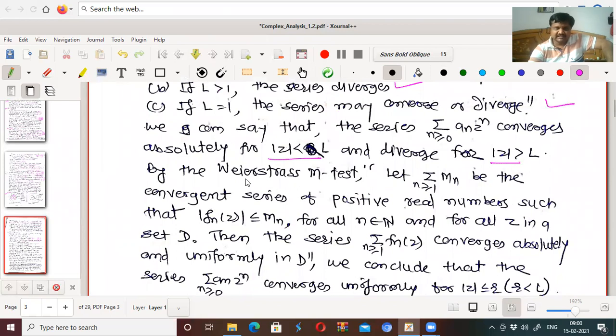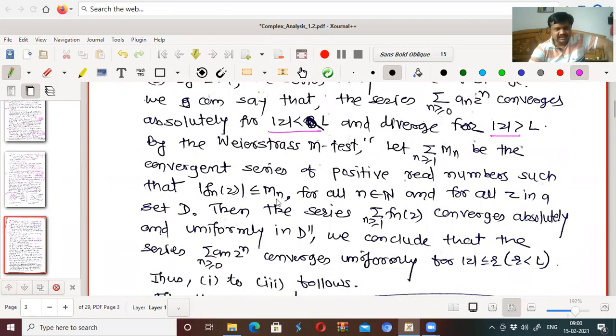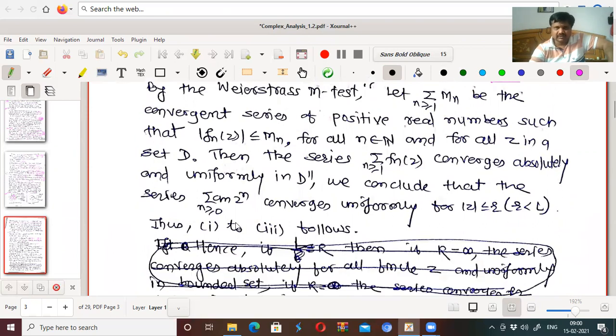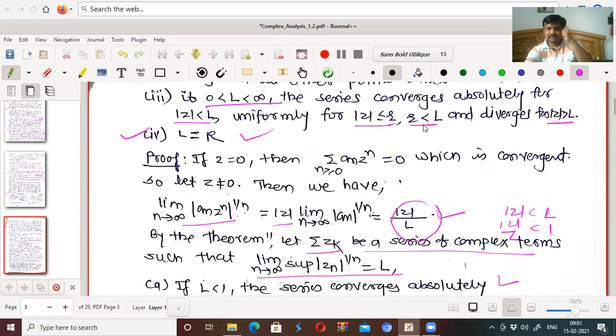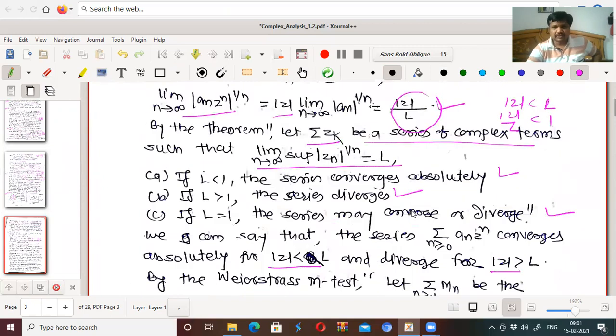Diverges for mod z greater than L by the Weierstrass test. Let Mn be a convergent series of positive real numbers such that mod fn z is less than or equal to Mn for all n belongs to N and for all z in a set T, then the series converges absolutely and uniformly on T. We conclude that this series also converges uniformly for mod z less than or equal to, or strictly less than, some bound. So this is just the repetition of the proof obtained in complex series.